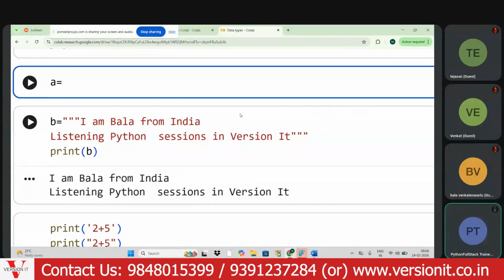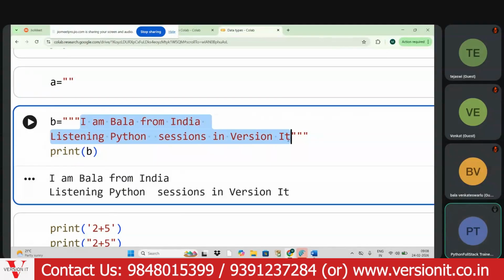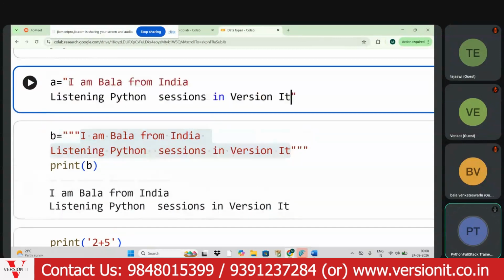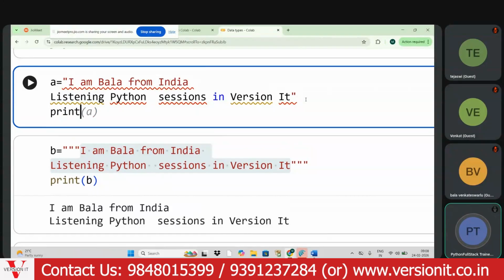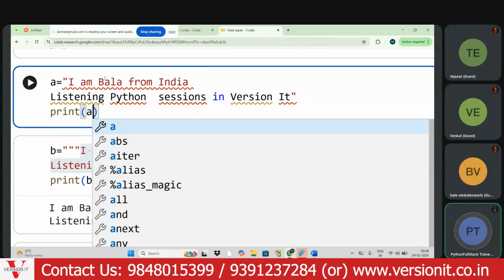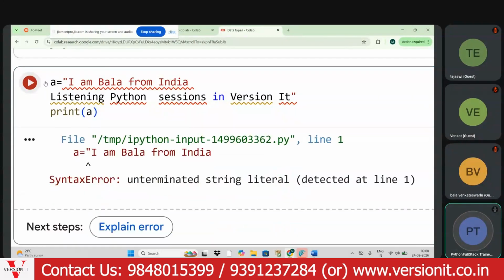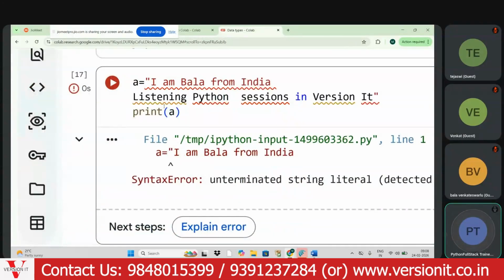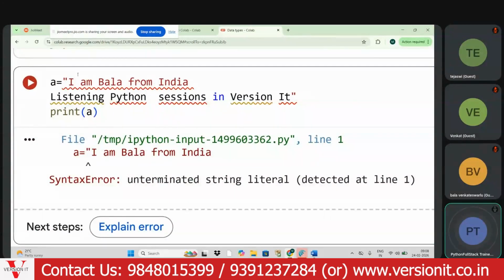And what about double quotes? If I write the same content, my dear aspirant, with double quotes, it will throw an error. Syntax error, unterminated string literal. The string was not terminated properly. Single quotes and double quotes won't accept multi-line strings.